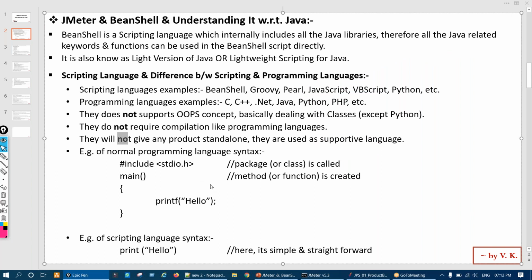Now, a normal syntax, like how we write code in a programming language. Let us say this is from C. We'll use #include and stdio.h libraries, and then the main method, and then printf hello. But for the same printing of hello in BeanShell, there is no such method, or no need to call the libraries. Directly you print the statement, print hello. So simple and straightforward.